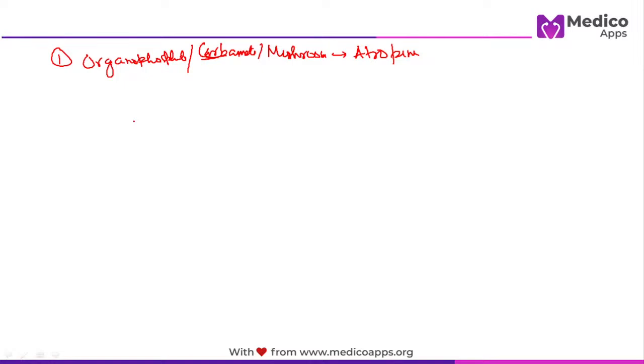I'll just list them. Organophosphate poisoning, anyone? What will be the drug of choice for organophosphate poisoning? They also say carbamate poisoning. Also sometimes they will talk about early mushroom poisoning. What will be the drug of choice? Anyone? Remember, it will be atropine. I'm going to talk about 7, 8, or 10 most important poisonings and their antidotes.